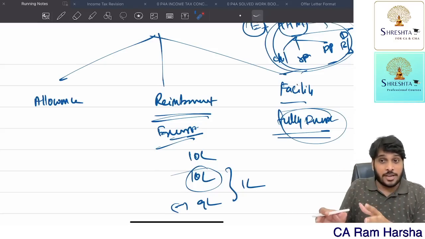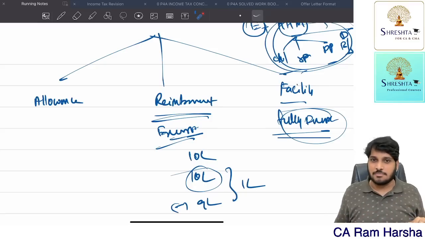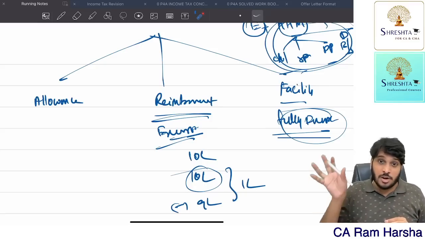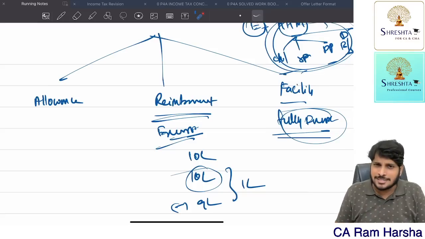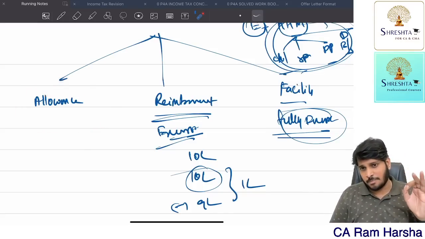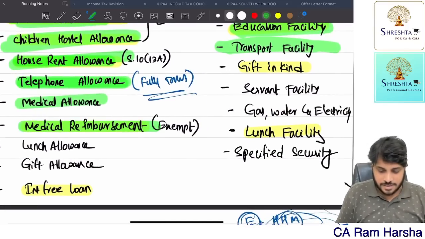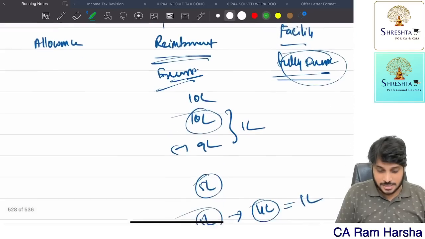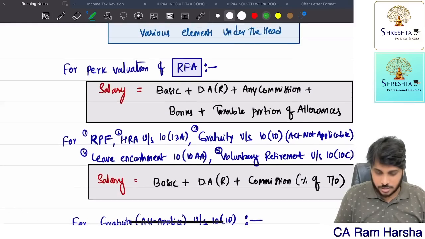Suppose on the employee's and family members' names the company took a medical policy and is paying the premium, it is fully exempt. Suppose the employee purchased a medical policy himself, he pays the premium, and I reimburse it, it is fully exempt. Medical allowance is fully taxable, please remember. That's it. So we discussed medical reimbursement. We discussed medical elements, yes or no? We have covered medical elements and medical reimbursement, all that.